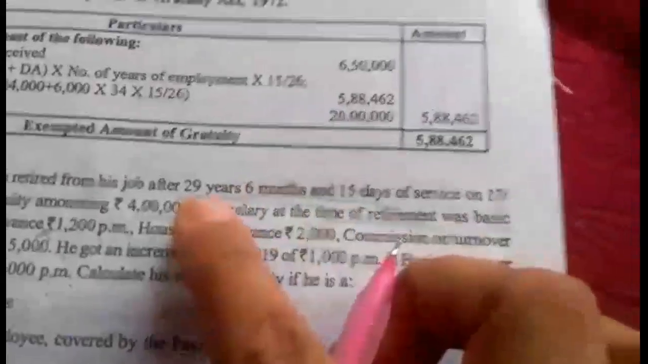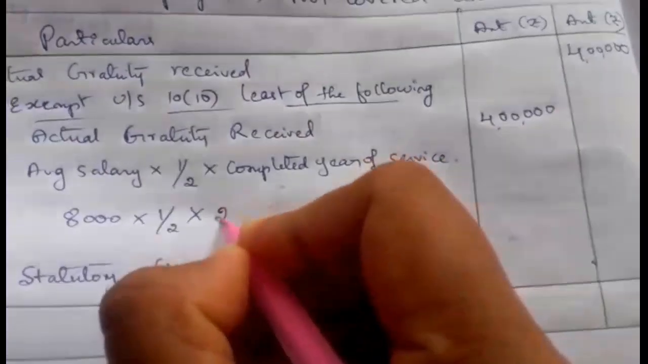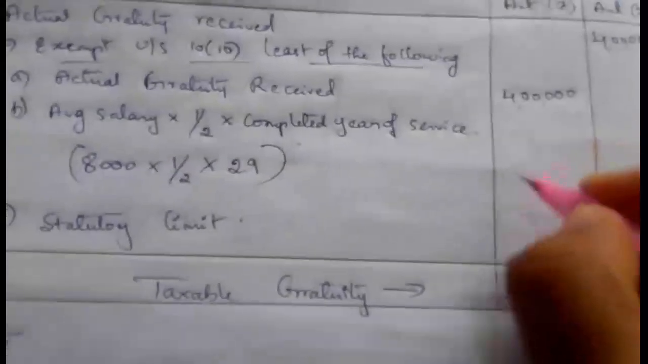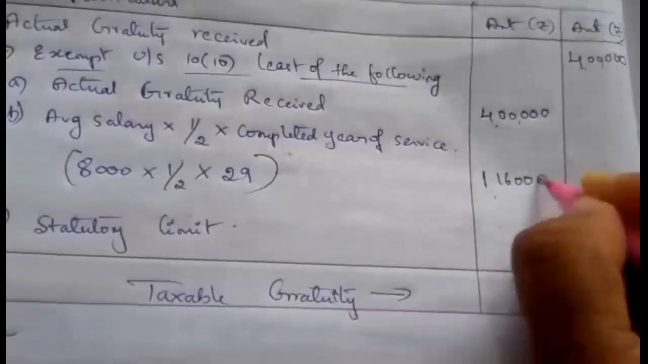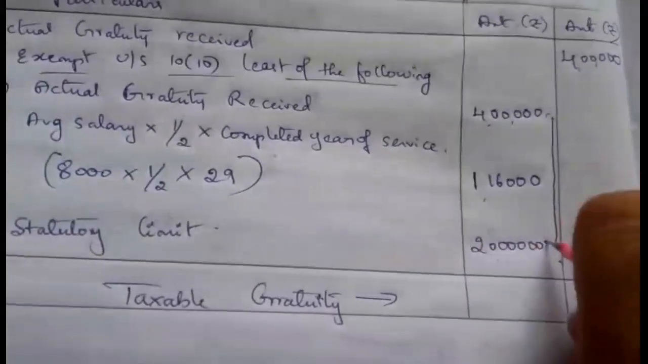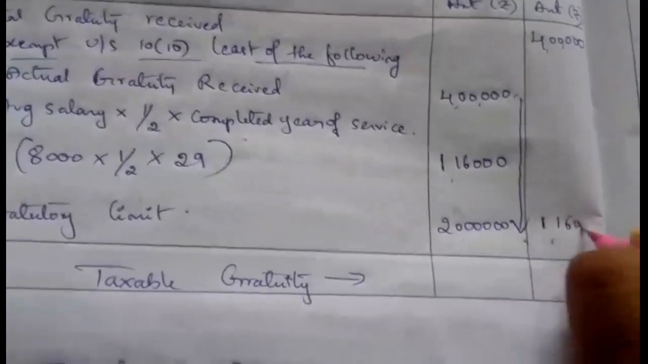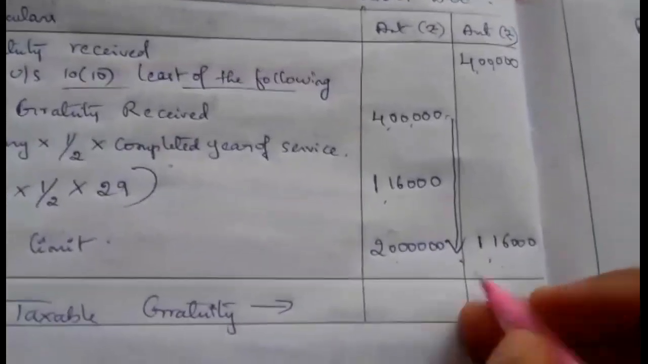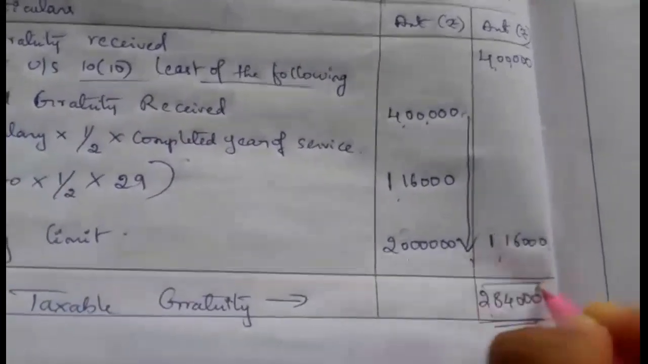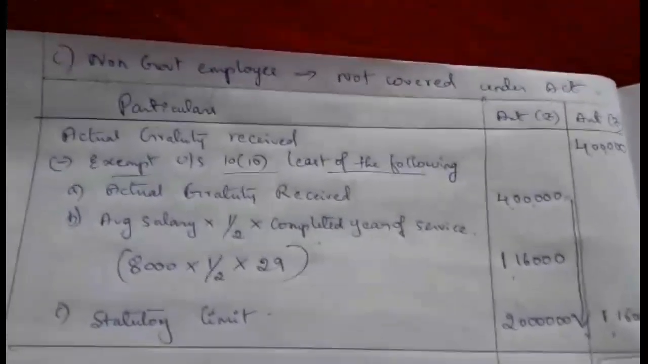In case of an employee not covered under the Act, here we have to take 29 years. So the answer will be 1,16,000. Statutory limit 20 lakh. Whichever is less, that is also 1,16,000. So this is the tax free or exempt gratuity. So 4 lakh minus 1,16,000 is equal to 2,84,000, which is the taxable gratuity in case of not covered under the Act.